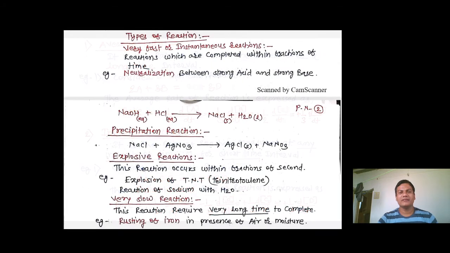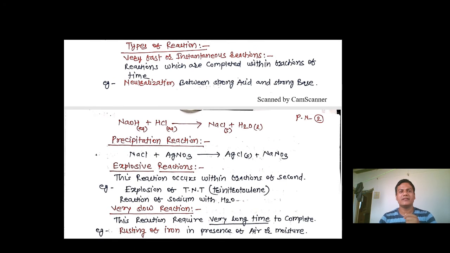Now in the next slide, types of reactions. Now there are a number of types of reaction. If you see here on the screen, that is types of reaction. So I have written there very fast and instantaneous reactions. Very fast. त्यालाच आपण instantaneous reaction असं सुद्धा म्हणतो. So the definition is reactions which are completed within a fraction of time. That means very fast. जी reaction एकदम लवकर घडून येते किंवा पूर्ण होते त्या रिएक्शनला आपण very fast reaction म्हणतो.